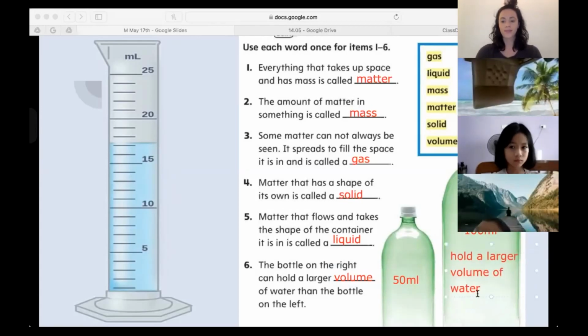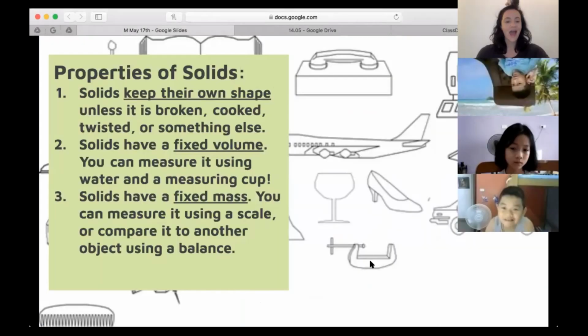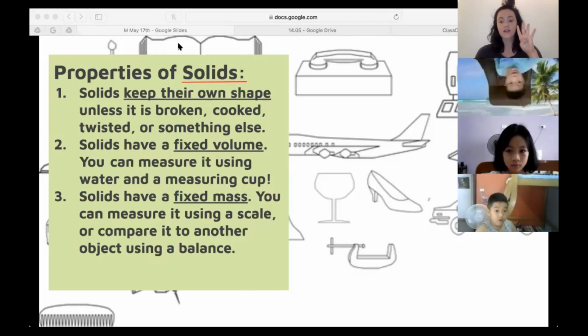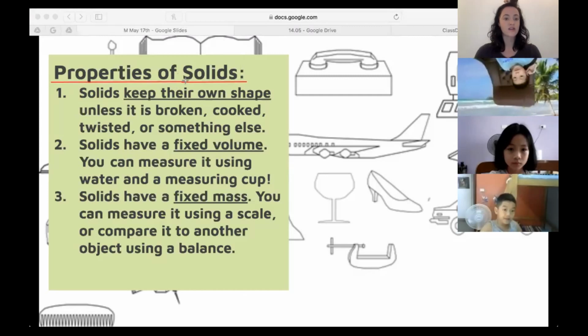Okay. Anyone have any questions about any of these? All right, everyone, please unmute and read just the 4 parts that are underlined, starting with properties. Ready? 1, 2, 3.